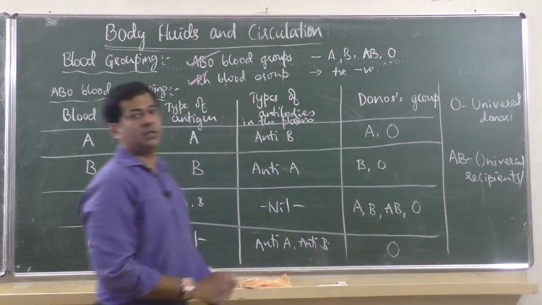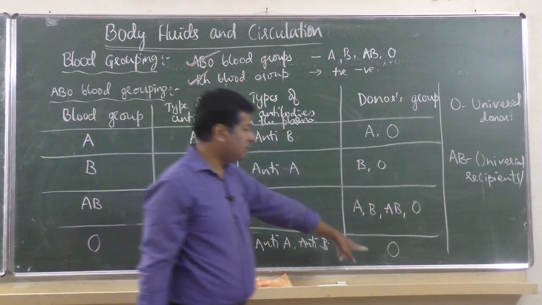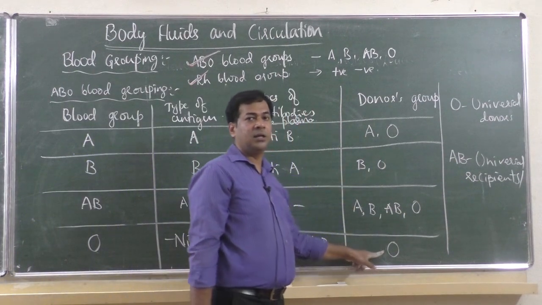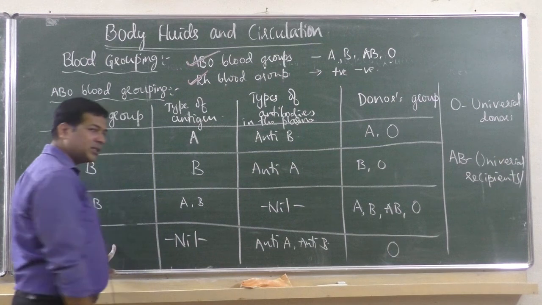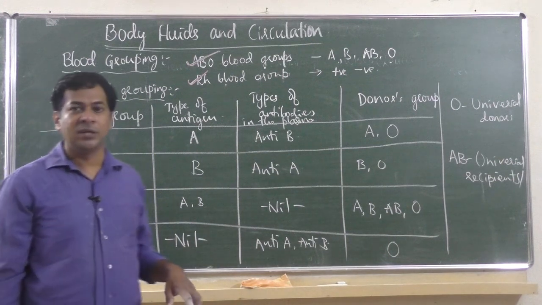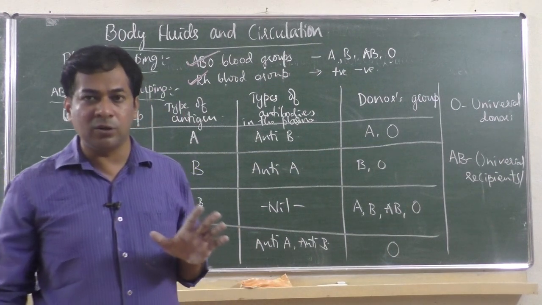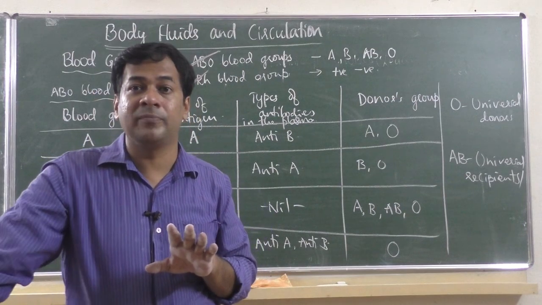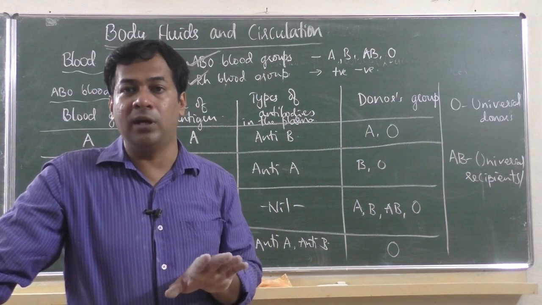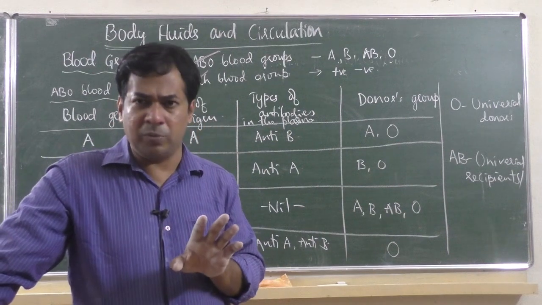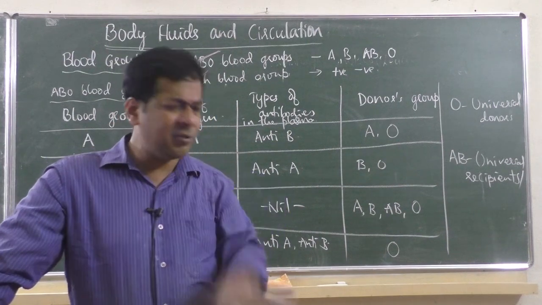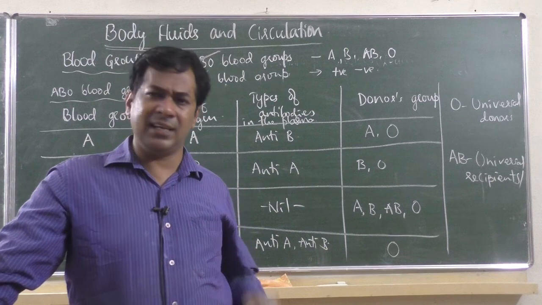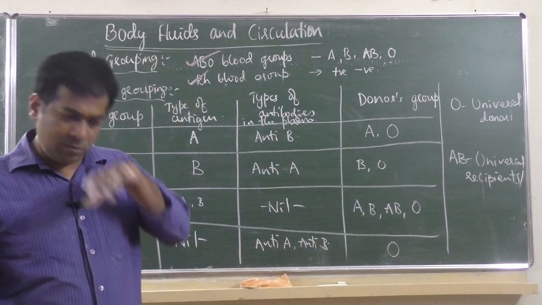Only O can donate. O blood group is the universal donor, but a person having O blood group has one negative point. What is that, you know? If a person having O blood group requires blood, he has to search for that blood, because very few people in this world have O blood group. O blood group is rare. Most people will have A, B, very few are AB, very few are O.